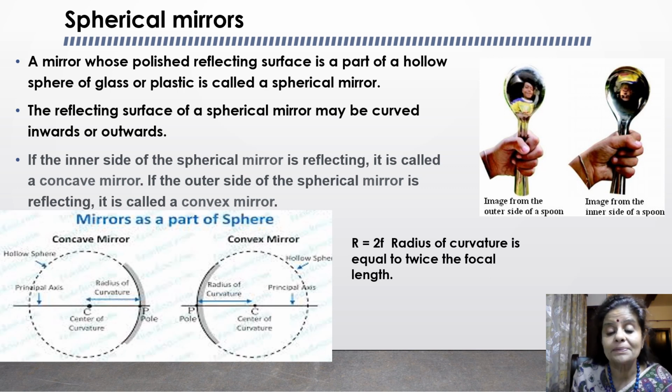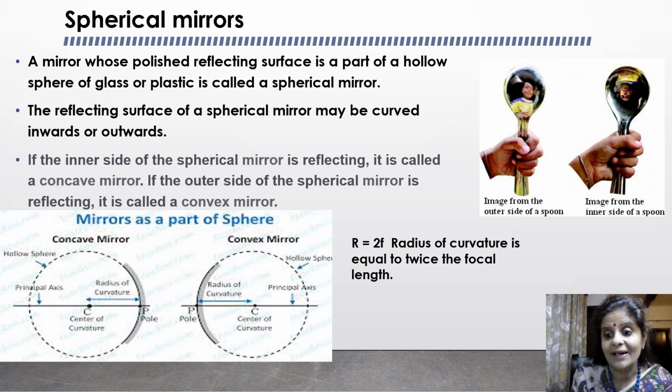There are two types of spherical mirrors, concave mirror and convex mirror. The spherical mirror whose reflecting surface is curved inward is called a concave mirror, and the spherical mirror whose reflecting surface is curved outward is called a convex mirror.